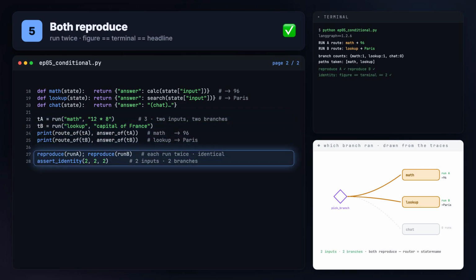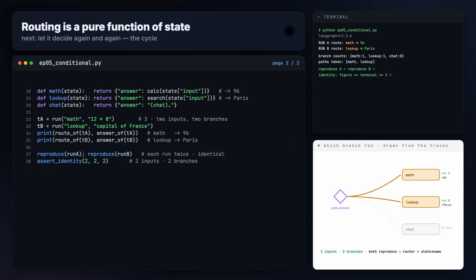Then the discipline. Reproduce runs each invocation twice in process, and asserts the traces are byte identical. Assert identity checks the figure's headline number equals the terminal's branch count equals the headline. Same trace draws the figure. Routing is a pure function of state. That's why a mocked branch reproduces to the digit.